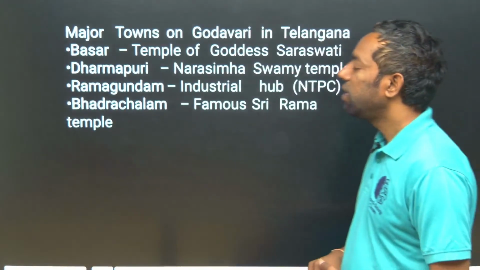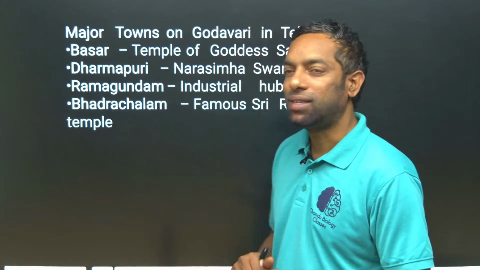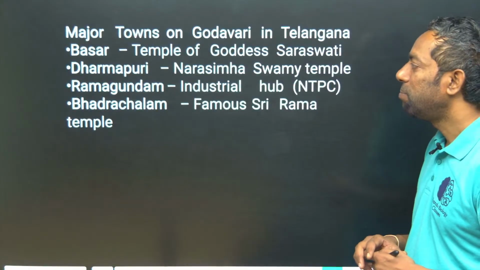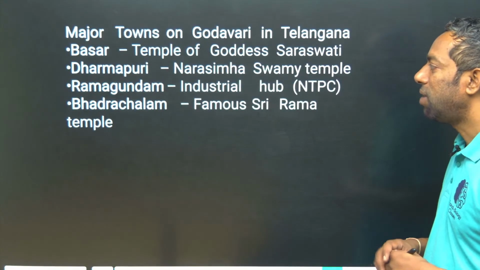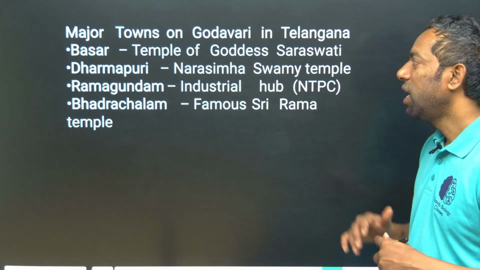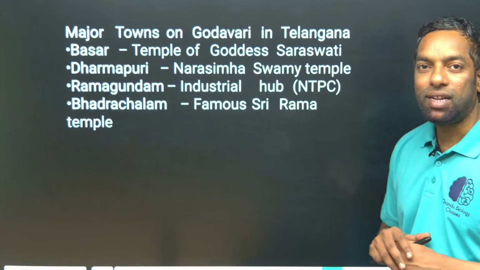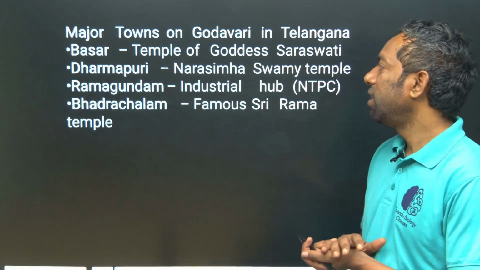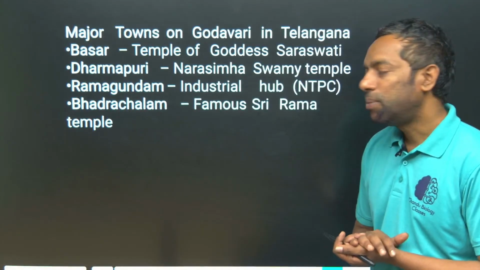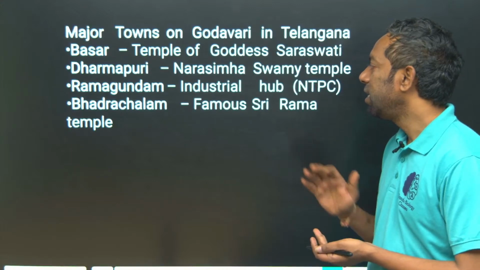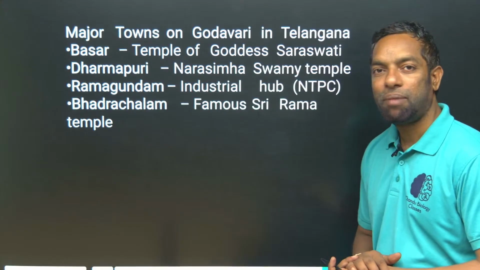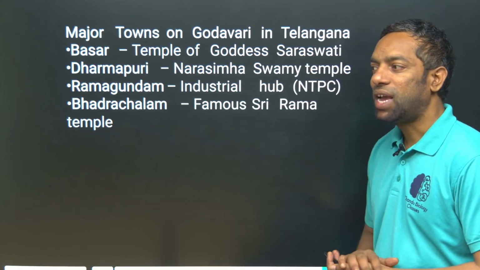Major towns on the Godavari River in Telangana. Major towns are Basara Temple, Dharmapuri Temple, Ramagundam, Bhadrachalam. Basara is the temple of goddess Saraswati, Dharmapuri is the Narasimha Swami temple, Ramagundam is the industrial hub with NTPC, and Bhadrachalam is the famous Rama temple. I hope you understand.